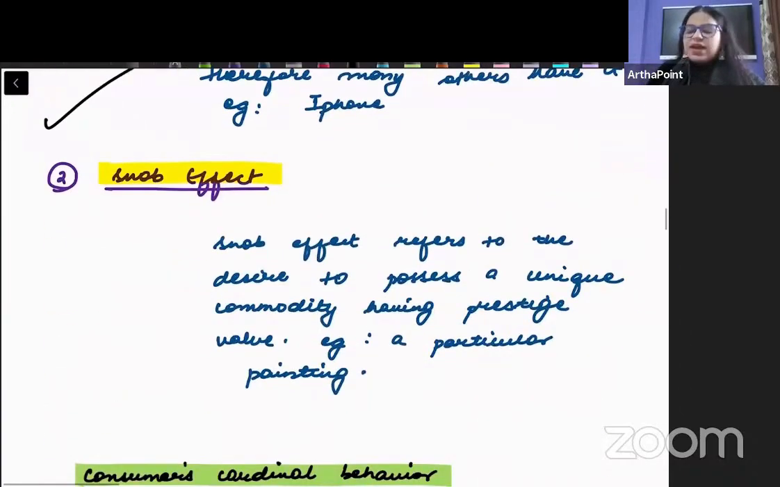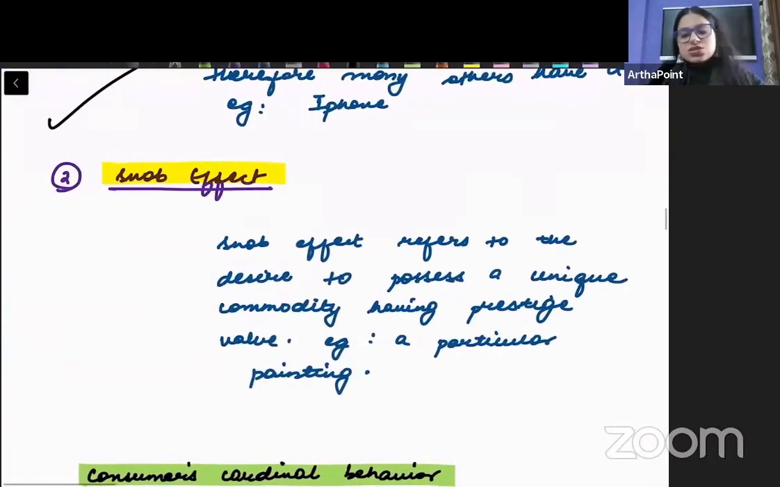The second thing that we have is called a snob effect. तो snob effect क्या होता है? That you demand something which is rare. So I want to pay a very high price for something because it is very rare and it is having very prestige value. जैसे for example a particular painting, ये बहुत ही unique चीज है, market में available ही नहीं है. So I will go ahead and I will buy that thing just to show that I can afford it due to my prestige. So that is called as the snob effect.